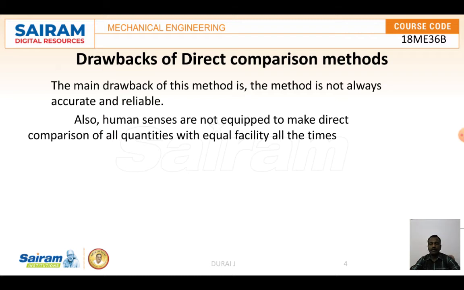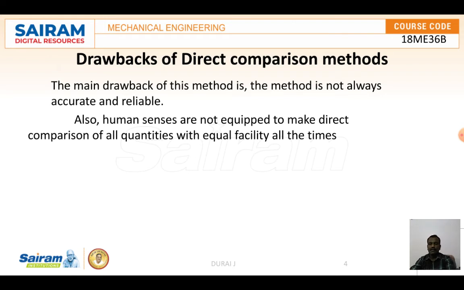Examples are the measurement of temperature and the measurement of weights.